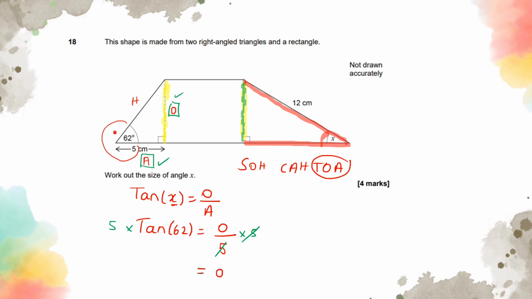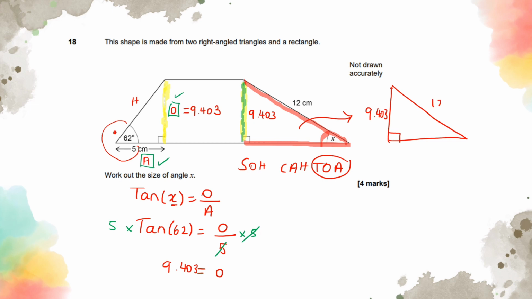And when I do that on my calculator, it's going to give me 9.403. So this section here is 9.403, which means that this section is the same. It's going to be 9.403 as well. So if I take this triangle out, it's going to look something like this. You will have 9.403, you will have 12 here, and then you will have x.